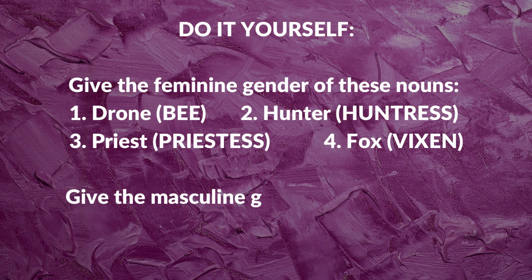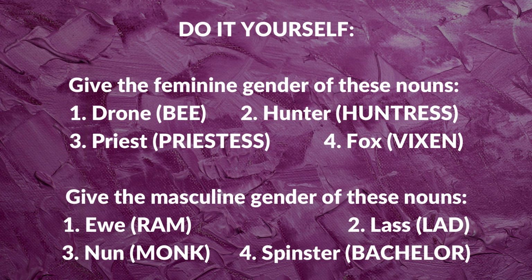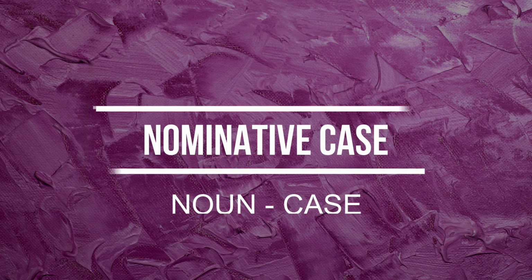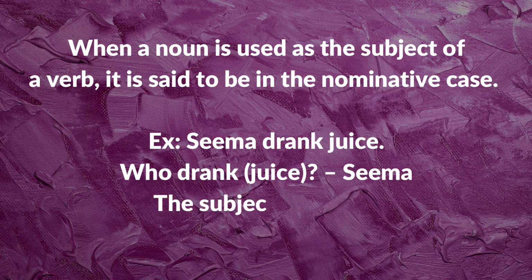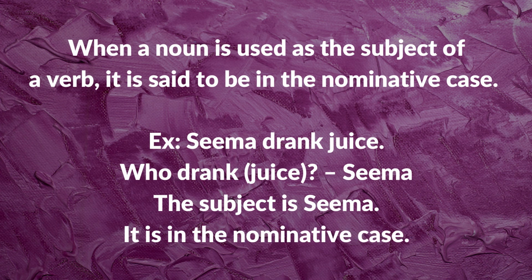I do hope your answers are correct. Just check. And let's continue with the topic. Noun cases. There are 3 types. Let's see one by one. The first type is nominative case. When a noun is used as the subject of a verb, it is said to be in the nominative case. In order to identify the subject in a sentence, we pick the verb and frame a question by putting who or what before it. The answer to any of these questions names the subject.